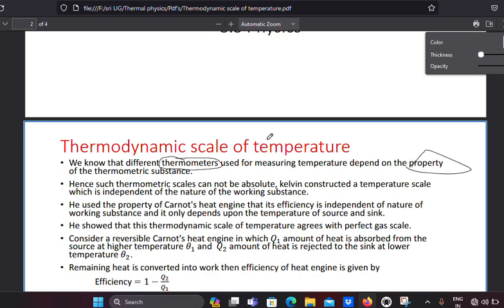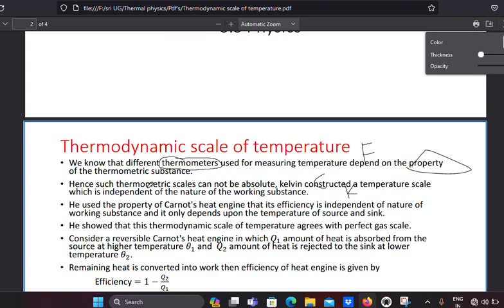Suppose if you want to measure the temperature of the human body, then we use Fahrenheit. If you want to measure the temperature of a substance, then we use Celsius or Kelvin. Like this, we have different types.